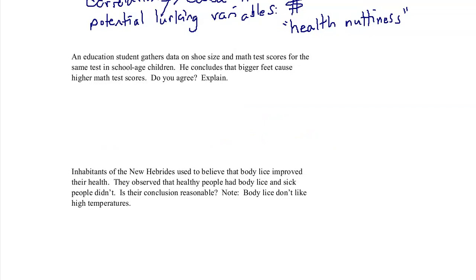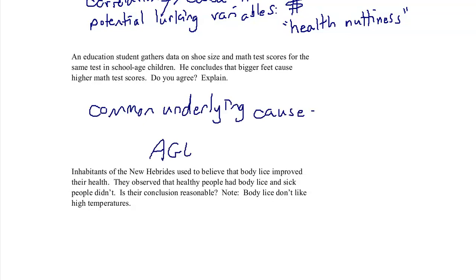Yeah, I think so. What we've got going on here is our common underlying variable, something that causes both kids, a common underlying cause, that causes both kids to have bigger feet and be better at math. Our common underlying cause, yep, age. Older kids have bigger feet and they've learned more math. Doesn't mean that big feet causes good math skills.